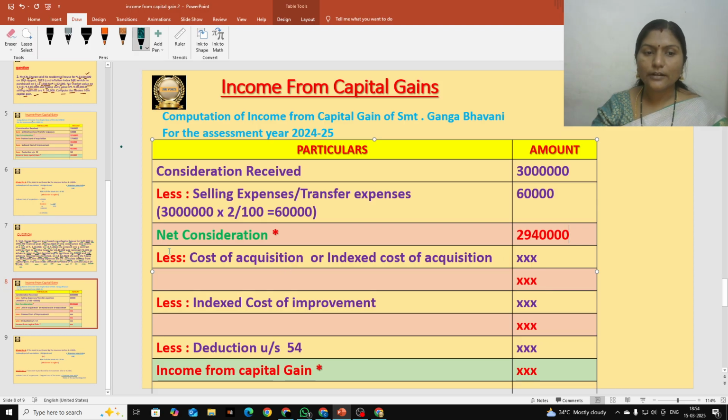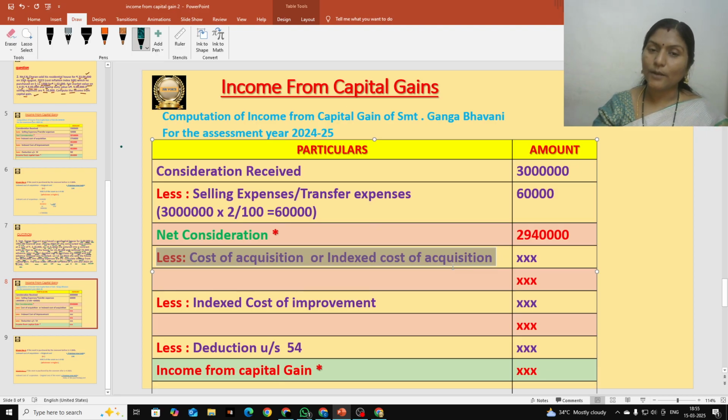Next, what we should deduct? Less cost of acquisition or indexed cost of acquisition. Any one we have to deduct, either cost of acquisition or indexed cost of acquisition. Cost of acquisition means original cost of the asset, purchasing price of the asset. We deduct that if our asset is a short-term capital asset. If our asset is a long-term capital asset, we are going to deduct indexed cost of acquisition.